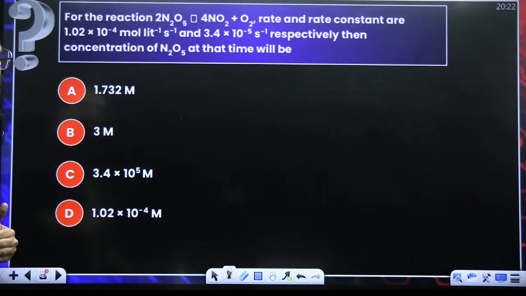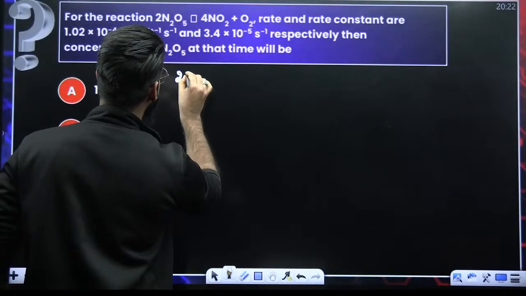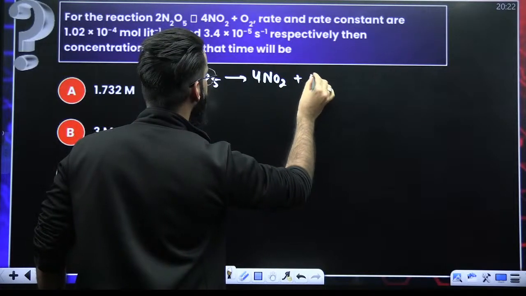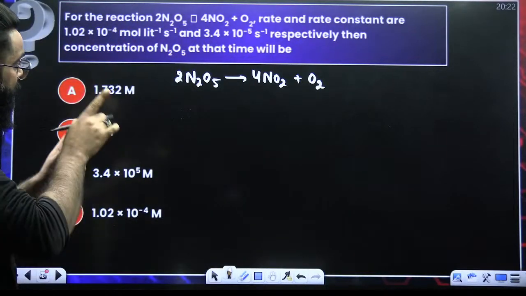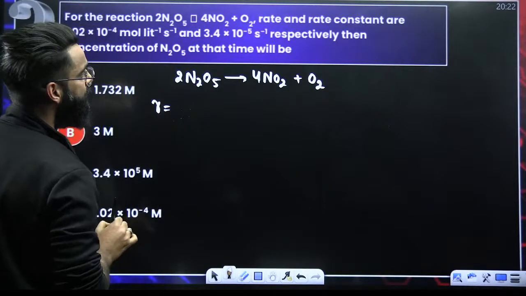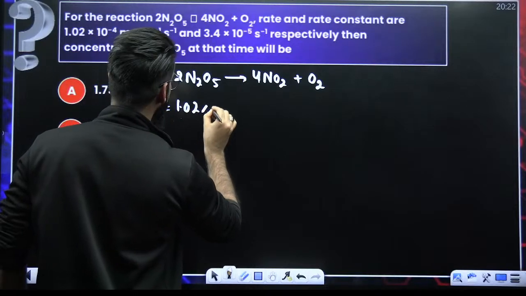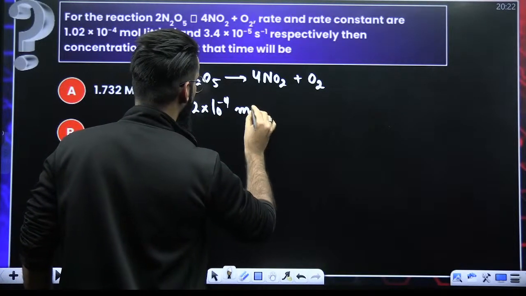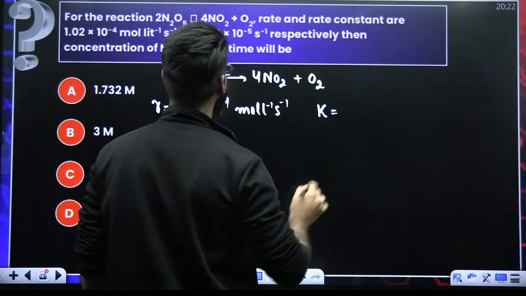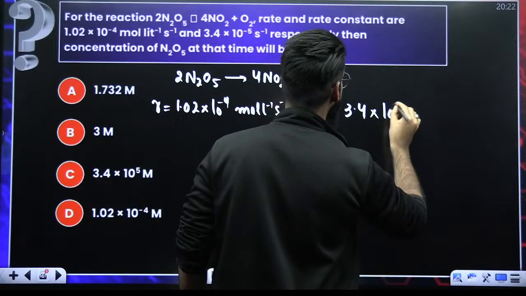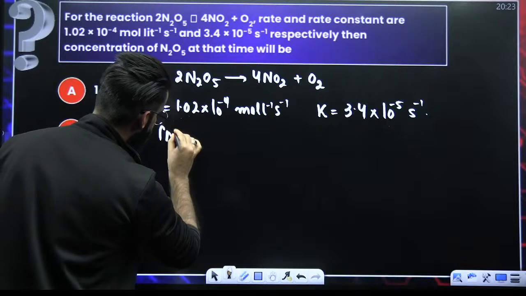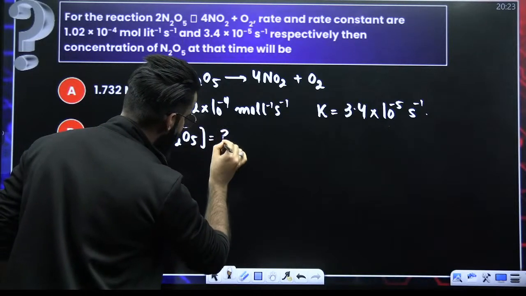Have a look at this particular question. We are given the reaction in this format. 2 times N2O5 gives 4 times NO2 plus O2. This is my balanced chemical equation. Rate and rate constant. So rate, first of all, R is equal to 1.02 into 10 raised power minus 4 moles per liter per second. As per the question, rate constant K is nothing but 3.4 into 10 raised power minus 5 second inverse. I'm supposed to calculate the concentration of N2O5. This is the question.